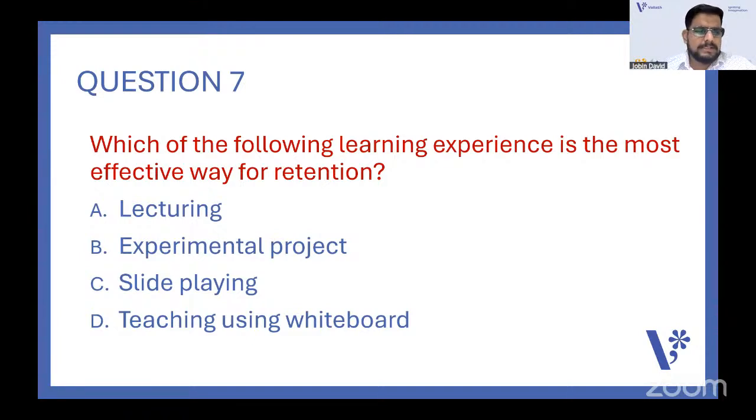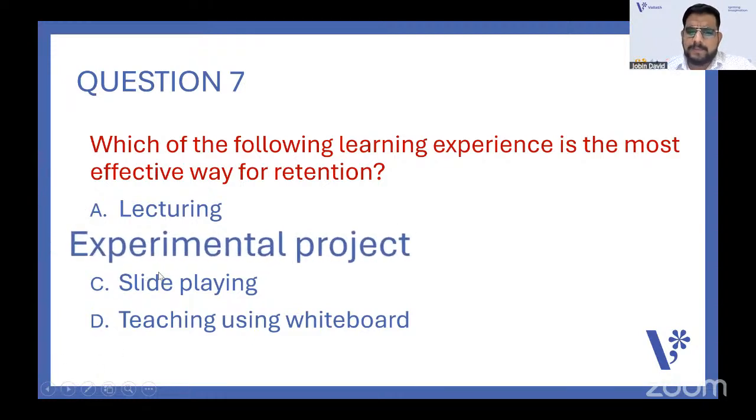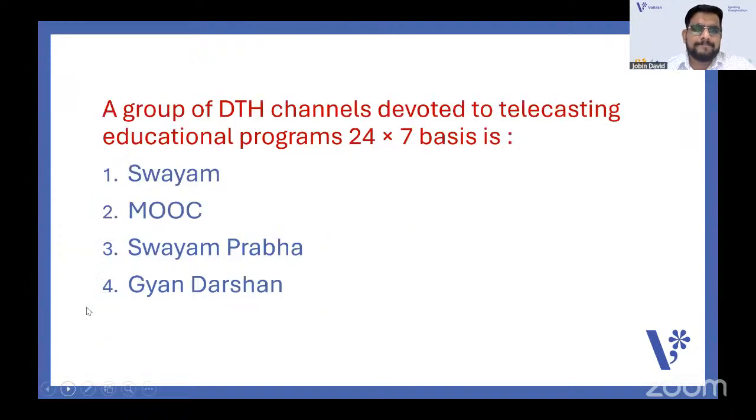Is it lecturing? Is it an experimental project? Or is it how you can retain things, or how we can store things easily in the memory? So through which method? Yes, obviously the answers are correct. Very good. Experimental projects, because with lecturing you cannot. Slide playing and teaching using a whiteboard does not make any difference, whereas projects can, because you are doing it or learning through an activity-oriented one, the project method. So it will stay in your mind as long-term memory.